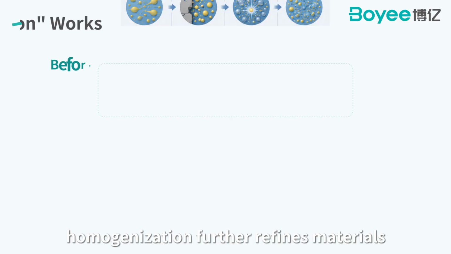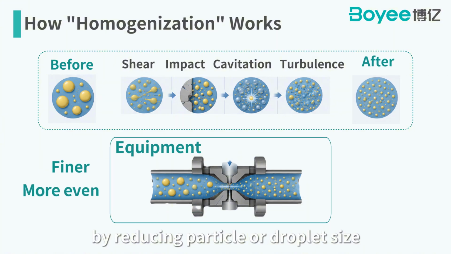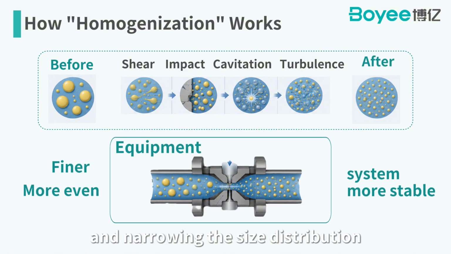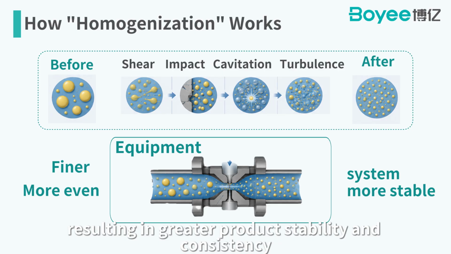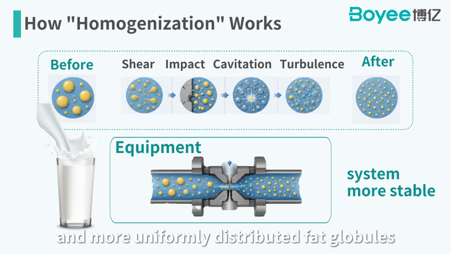Homogenization further refines materials after dispersion or emulsification by reducing particle or droplet size and narrowing the size distribution, resulting in greater product stability and consistency. Milk homogenization, for example, creates finer and more uniformly distributed fat globules.